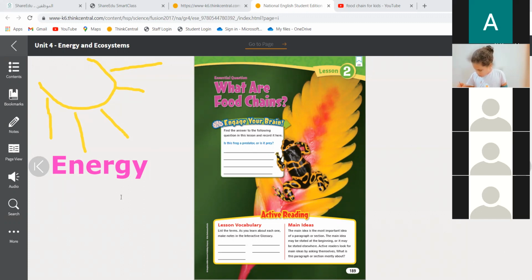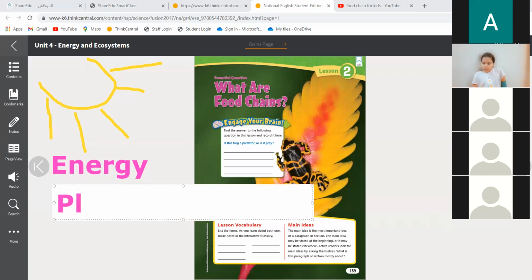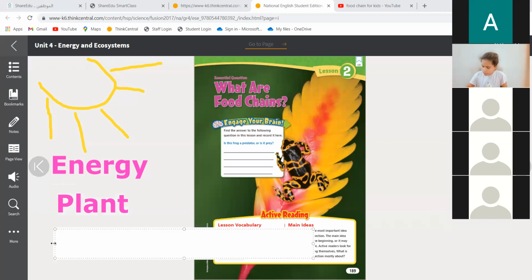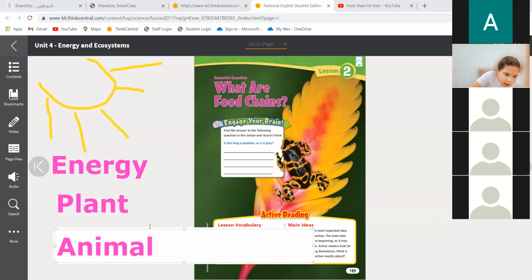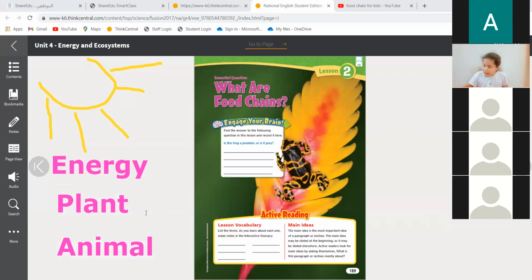Animals? Animals eat plants. Okay, when animals eat plants, do you think that energy will move from the plant to the animal? Yes, that's right, Maria. The energy will move from the plant to the animal. Is there anyone going to eat this animal? Miss, I saw a giraffe. Maybe an animal eats an animal. A sheep. A cow.